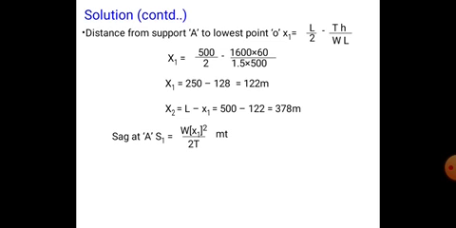So first we have to find the value of s1. s1 is equal to w into x1 square by 8t, right? W is 1.5, and x1 is 122, whole square, by 8 into 1600. That gives s1 equal to 6.97 meters. Similarly, s2 is equal to w into x2 square by 8t.